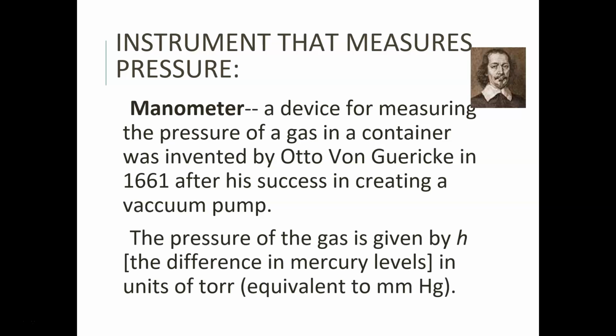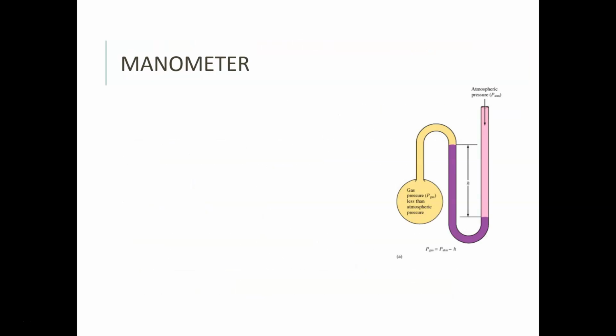So the pressure of the gas is given by the height difference in the mercury levels, units of torr or millimeters of mercury. So torr and millimeters of mercury are basically the same. So when we look at a manometer, here we have a manometer that looks like this. So we've got atmospheric pressure pushing down, we've got the gas here, and there's usually some way to put gas in here so that you can figure that out. But we can see the column of the height.